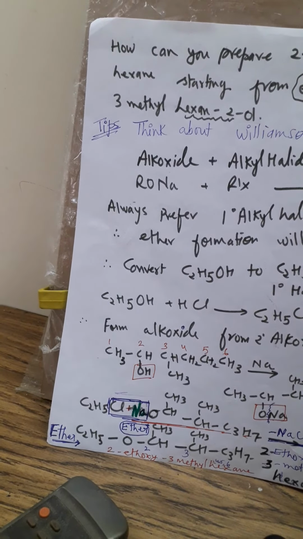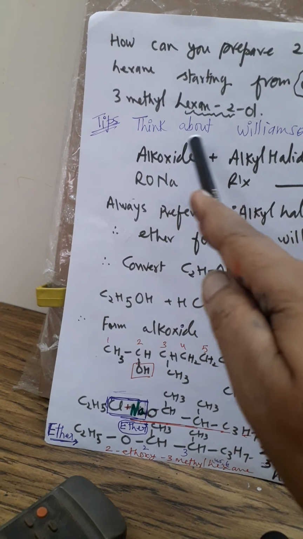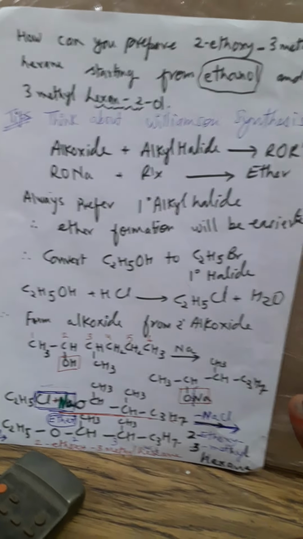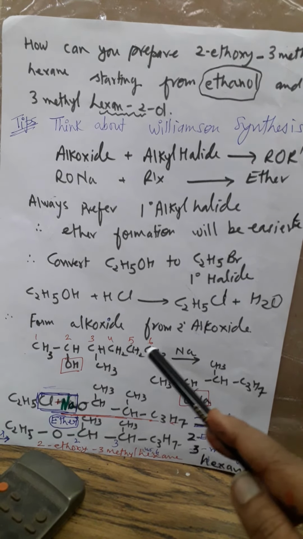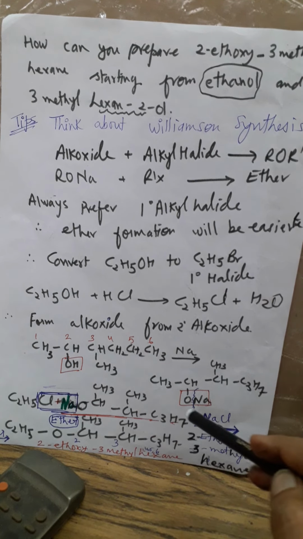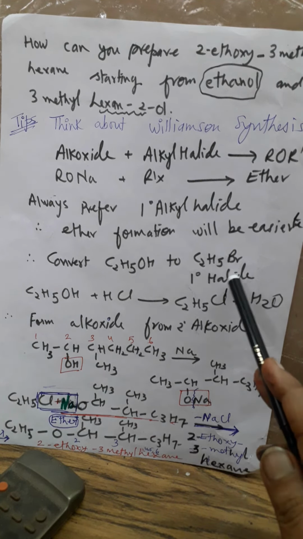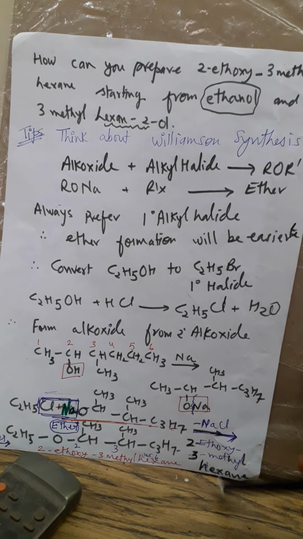And after that we have to go for this 3-methylhexan-2-ol. We have to react it with sodium, and we have to form sodium alkoxide from it. See here, I have done it here. So the 1 degree halide is from the alcohol, and the alkoxide is obtained from this 2 degree alcohol, and then the reaction will proceed and we'll get the desired product.